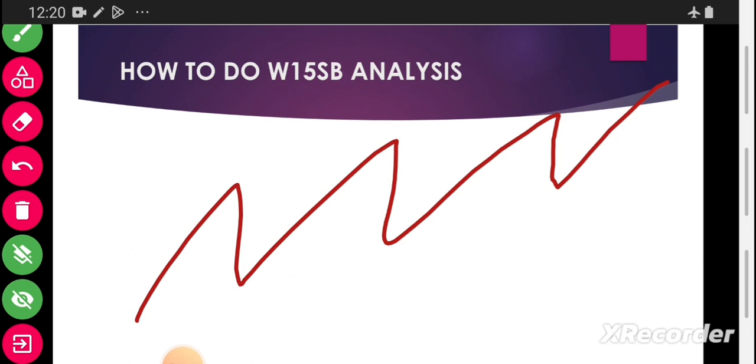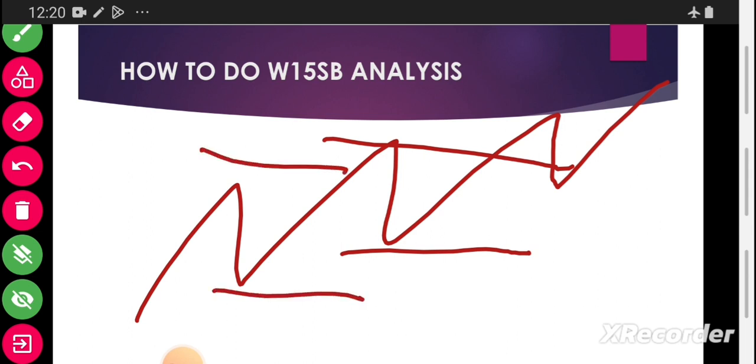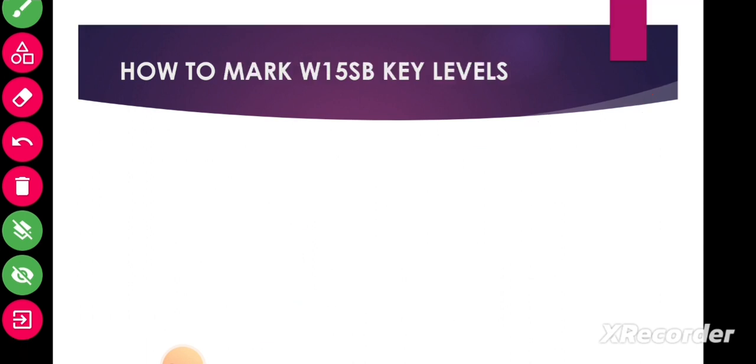So we have to find the key levels. After identifying the key levels, then we will be good to go. How to mark our key levels when we are trading a W15SB strategy? So we have to find the market direction. Is it going up or is it going down? Lower low, lower high, and the lower low.